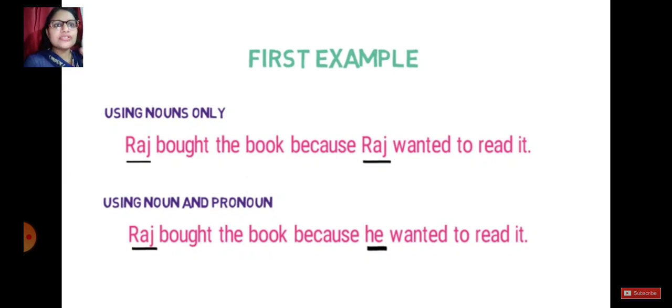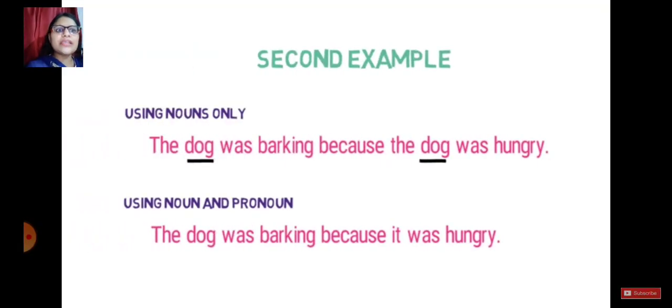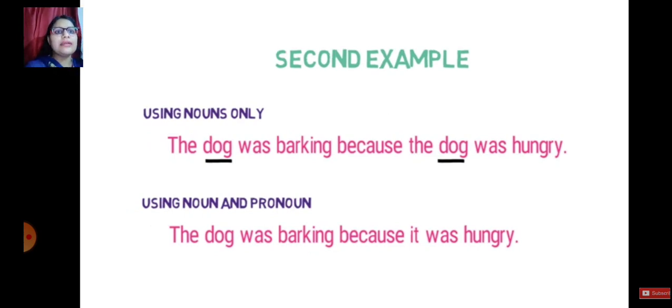What you have to do is simply remove Raj and start using he instead. It will make your sentence simple, easy, and without any repetition. So: Raj bought the book because he wanted to read it. Let's check another example. The dog was barking because the dog was hungry. Now what will you do? Very good. The dog was barking because it was hungry.